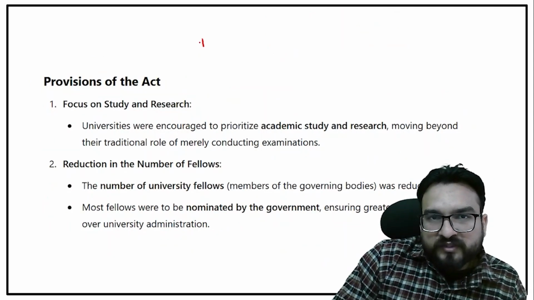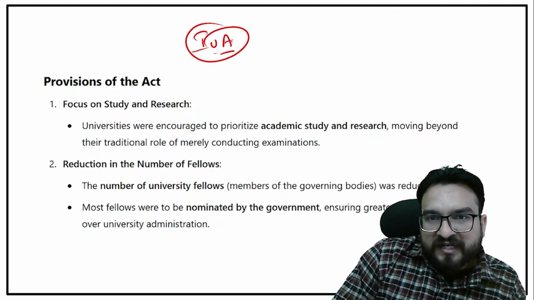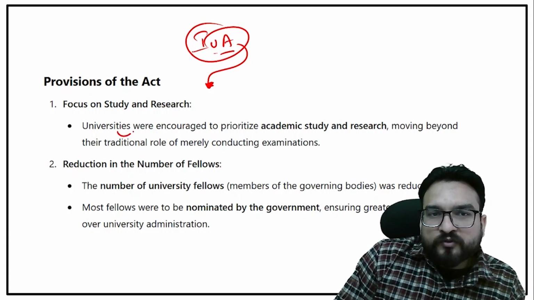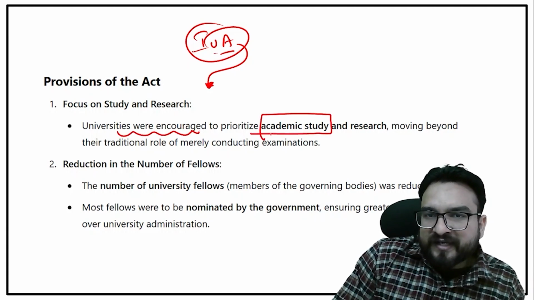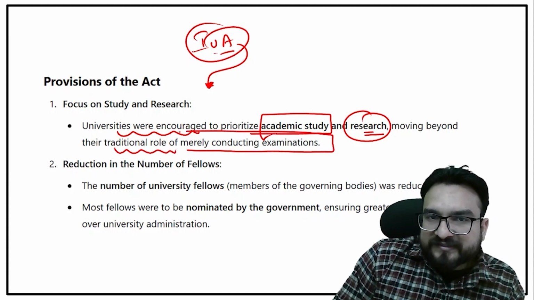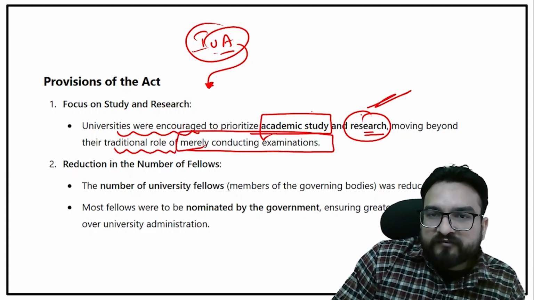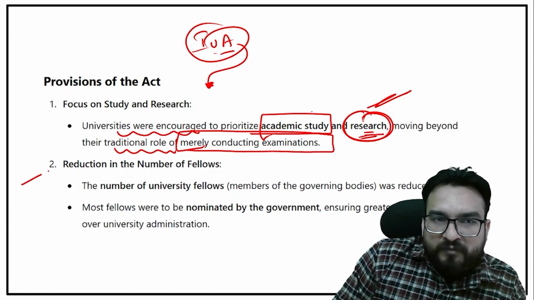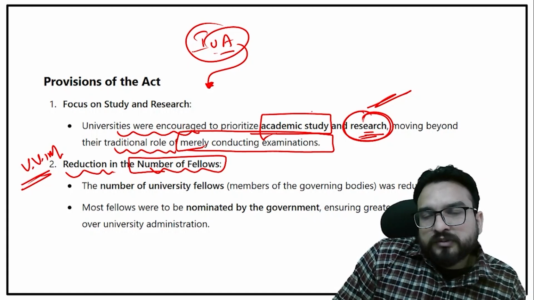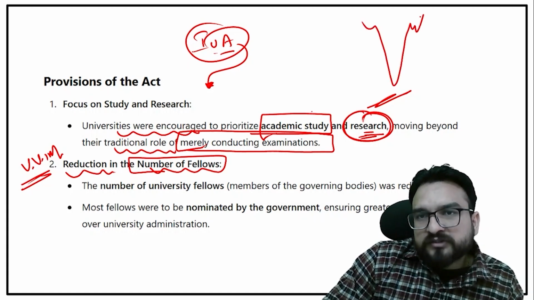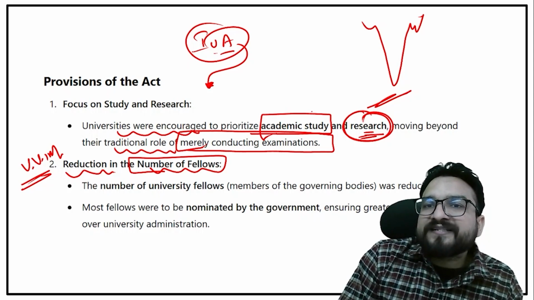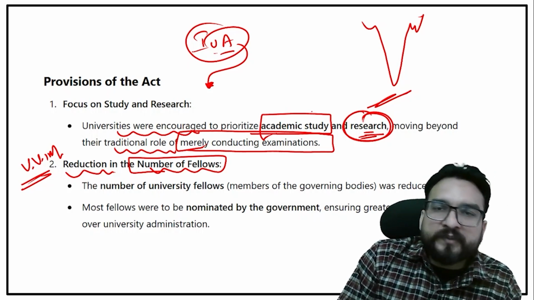Okay? And so the Indian University Act was passed, and now as per this University Act, certain provisions we will discuss. The universities were encouraged to prioritize academic study and research, moving beyond their traditional role of merely conducting examinations. This is one point, that they focused upon research. Very important point, that reduction in the number of fellows. Try to understand, those students who are doing their PhDs in the current scenario are known as research fellows somewhere, right? Research fellow, PhD students.